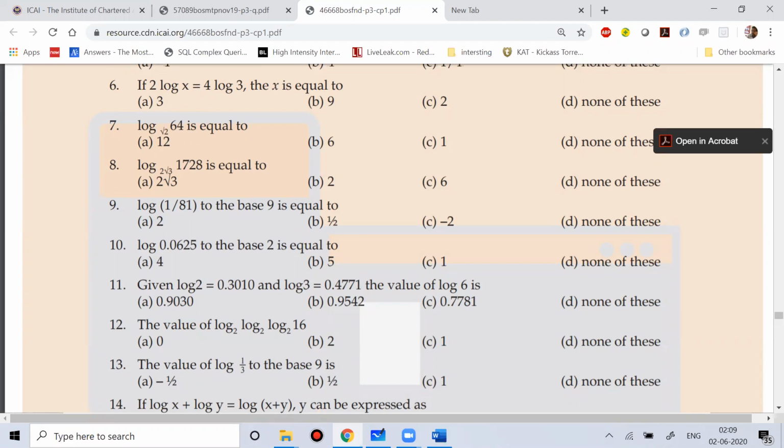0.0625 is 1 by 16. That is minus 4 is the answer. So for the 10th one, the answer is option D. You can do that. They just try to give you options to make you confused.